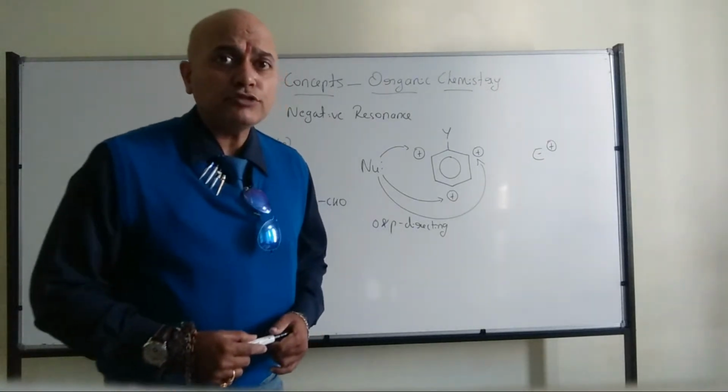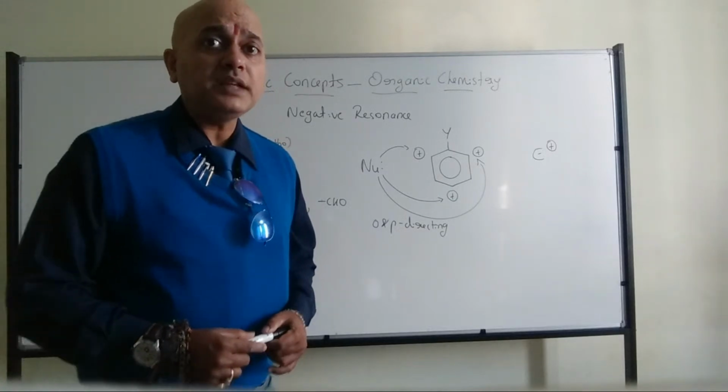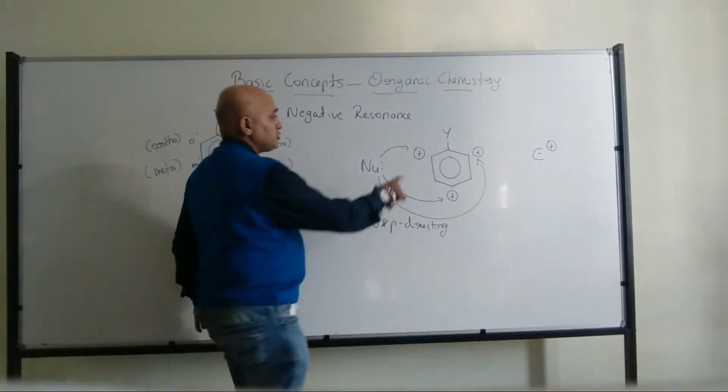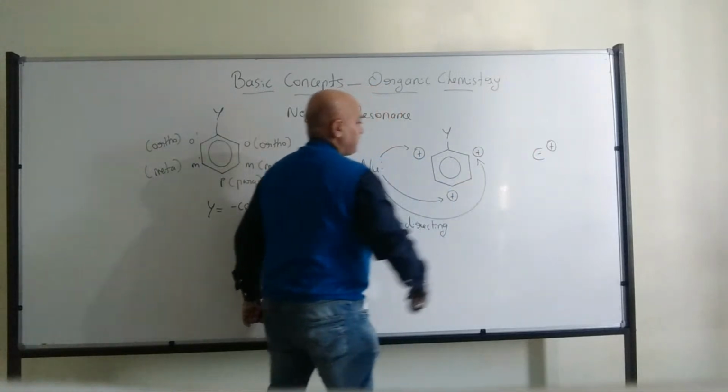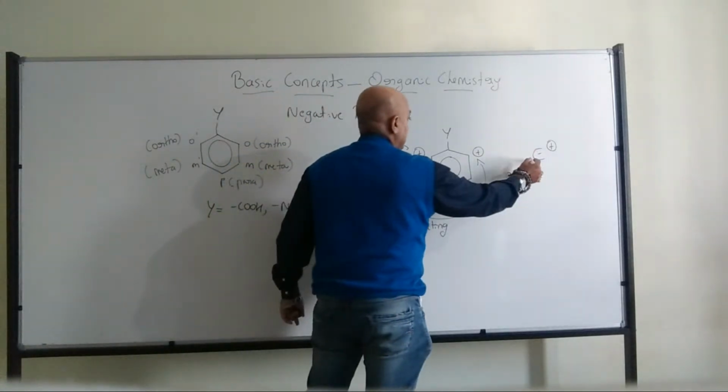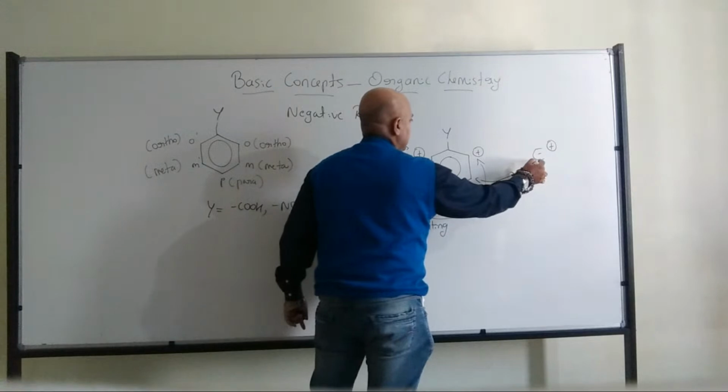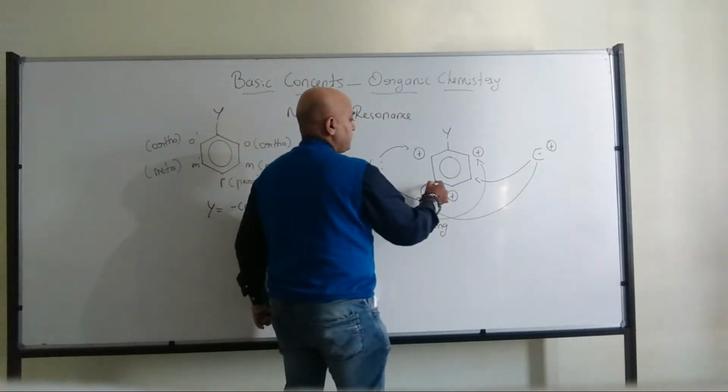Ashish, it cannot be ortho and para. At ortho and para, positive charges are already there. Positive, positive, positive, they will repel. So naturally, electrophiles are going to attack the meta position.